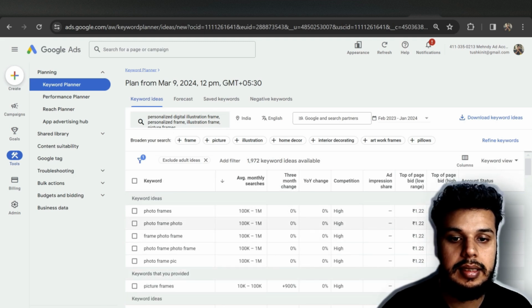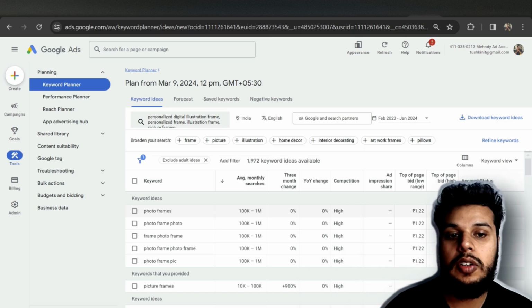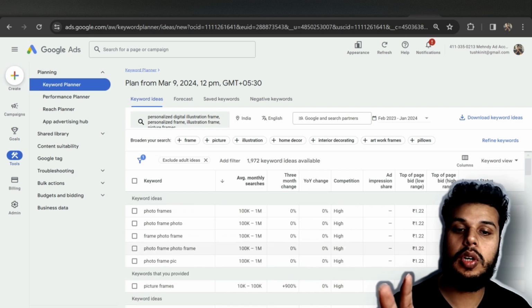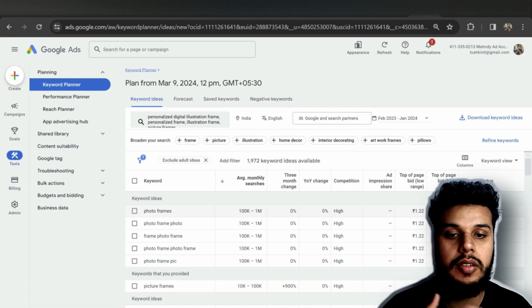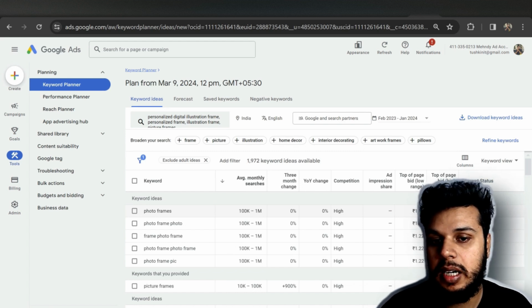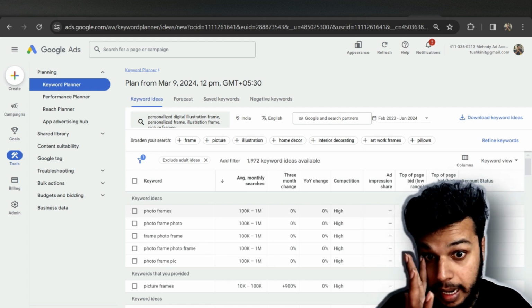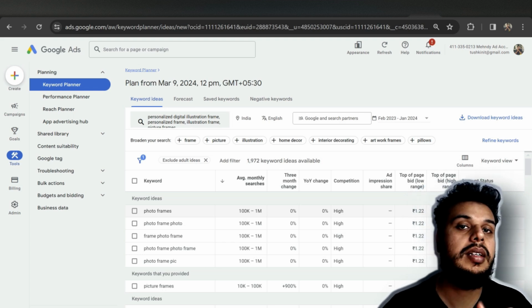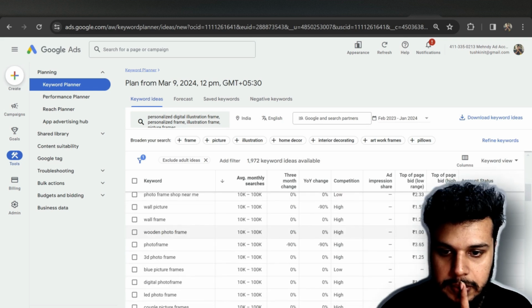So we are going to click on this. This gives us the average monthly searches for this particular keyword. So the keyword is photo frames. Photo frames is a very broad category, guys. I don't think this is something that we should be looking out for, because it cannot be a good judgment to look at this and be happy that yes, it is already getting a lot of searches. The number of searches for this product is 1 lakh to 1 million. That means somewhere between 1 lakh to 10 lakh people search for this particular keyword every single month on Google and its search partners.